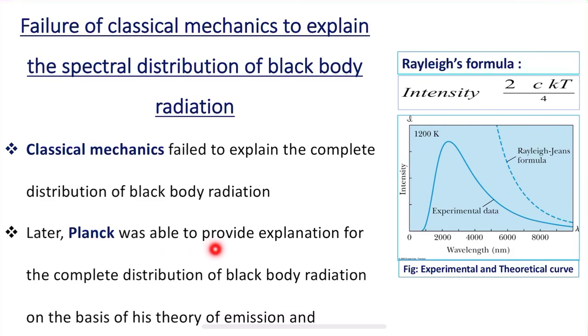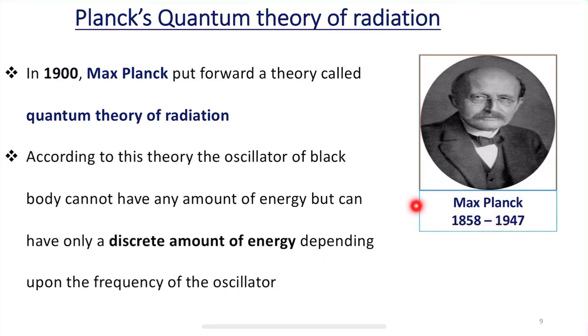Later, Planck was able to provide an explanation for the complete distribution of black body radiation on the basis of his theory of emission and absorption of energy in quanta. Planck's quantum theory of radiation was first discovered in the year 1900 by Max Planck. He is behind the quantum theory of radiation.